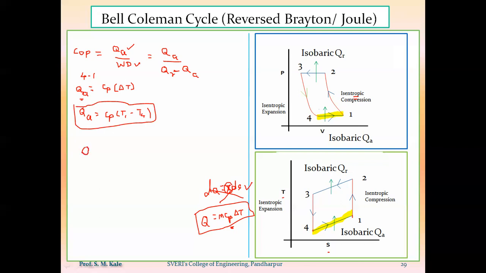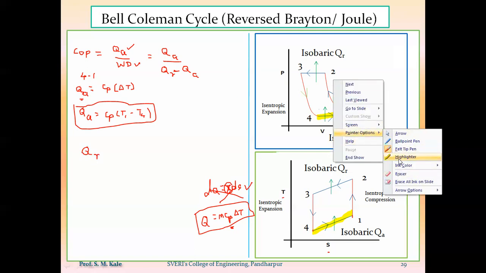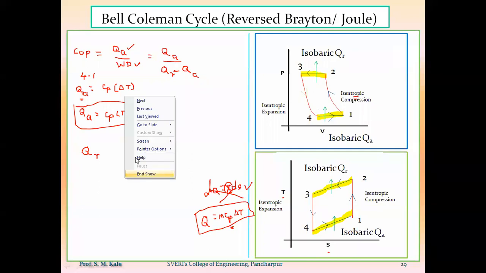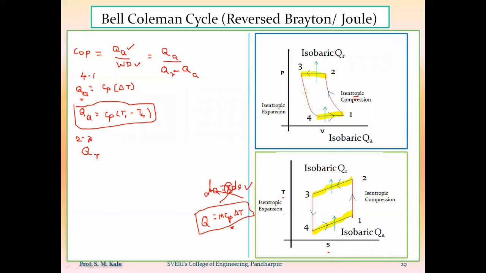Now, during which process is heat being rejected? During process 2 to 3, heat is being rejected. That's why to calculate the value of QR, I have to observe the process 2 to 3, and I have to look at the TS diagram.